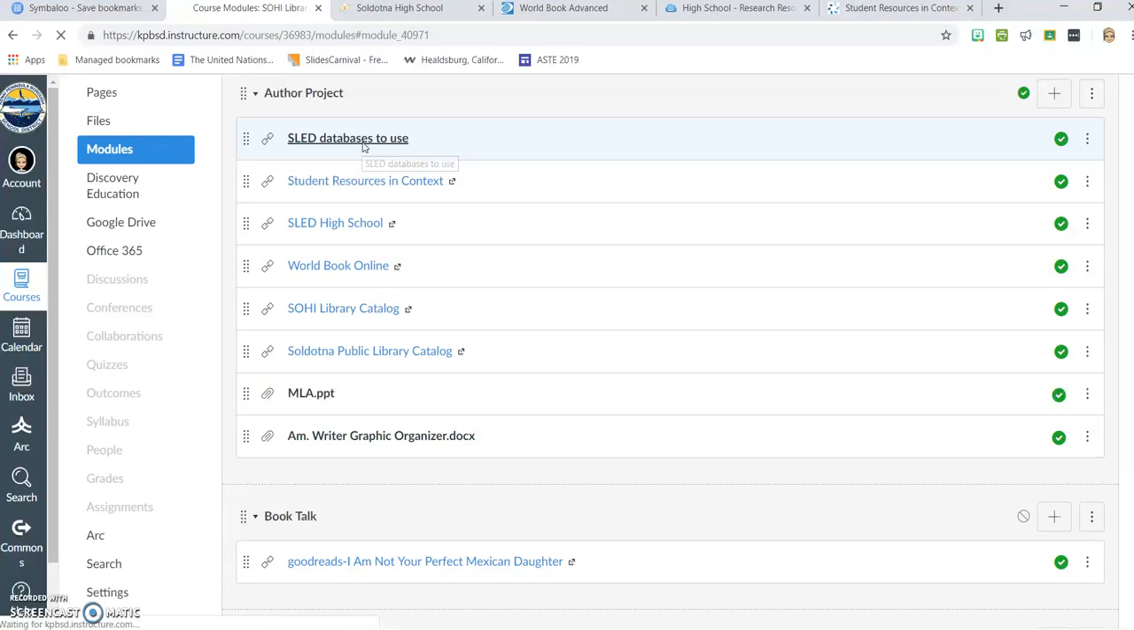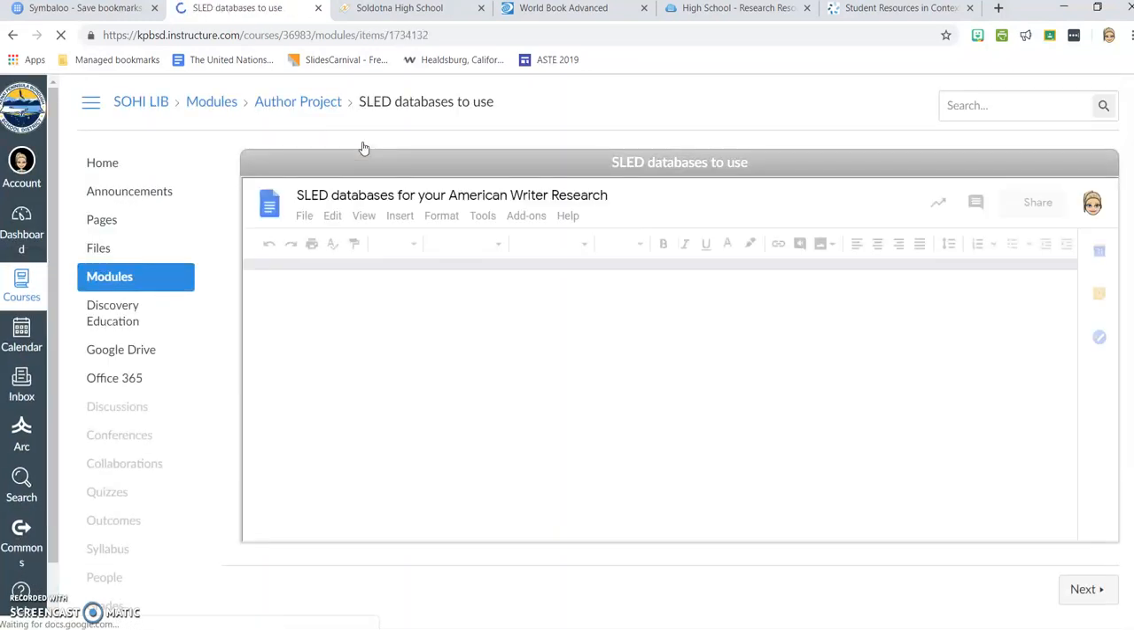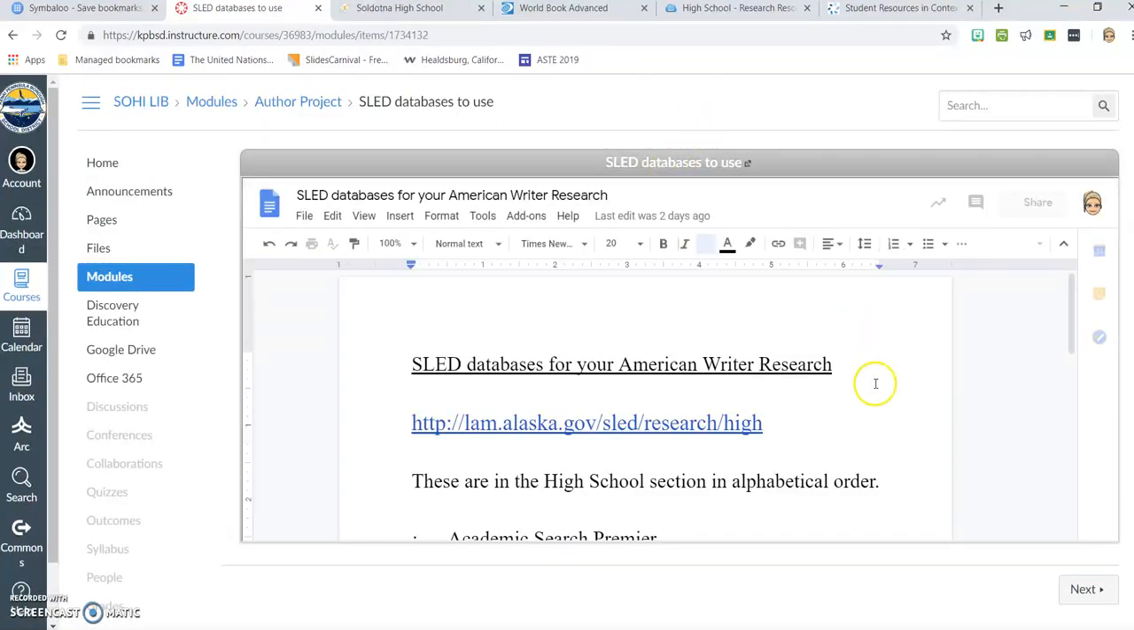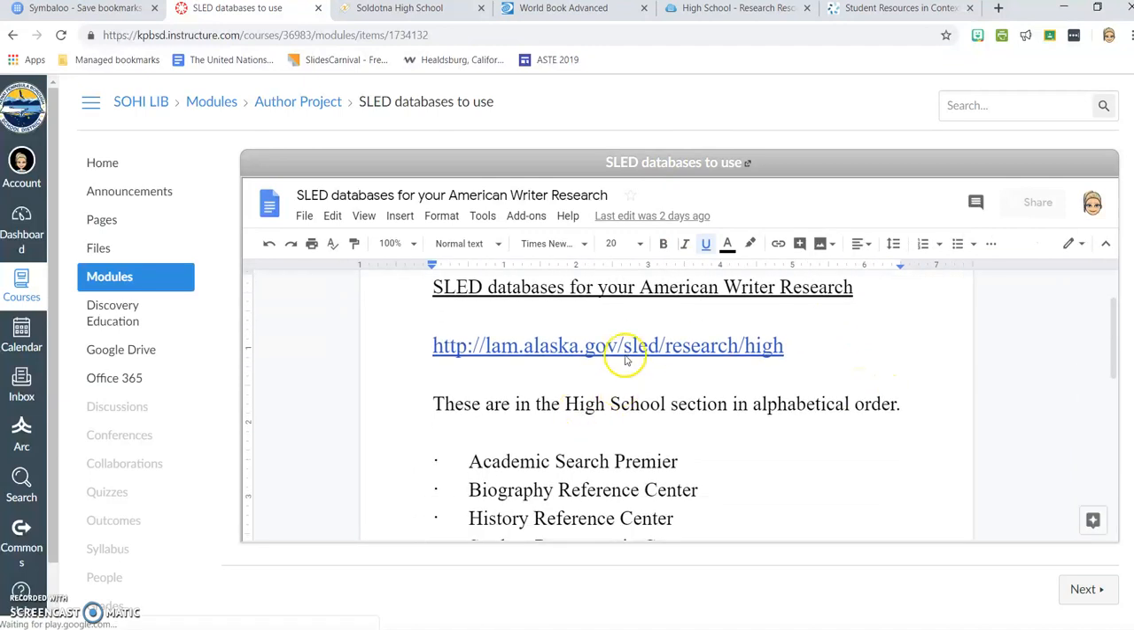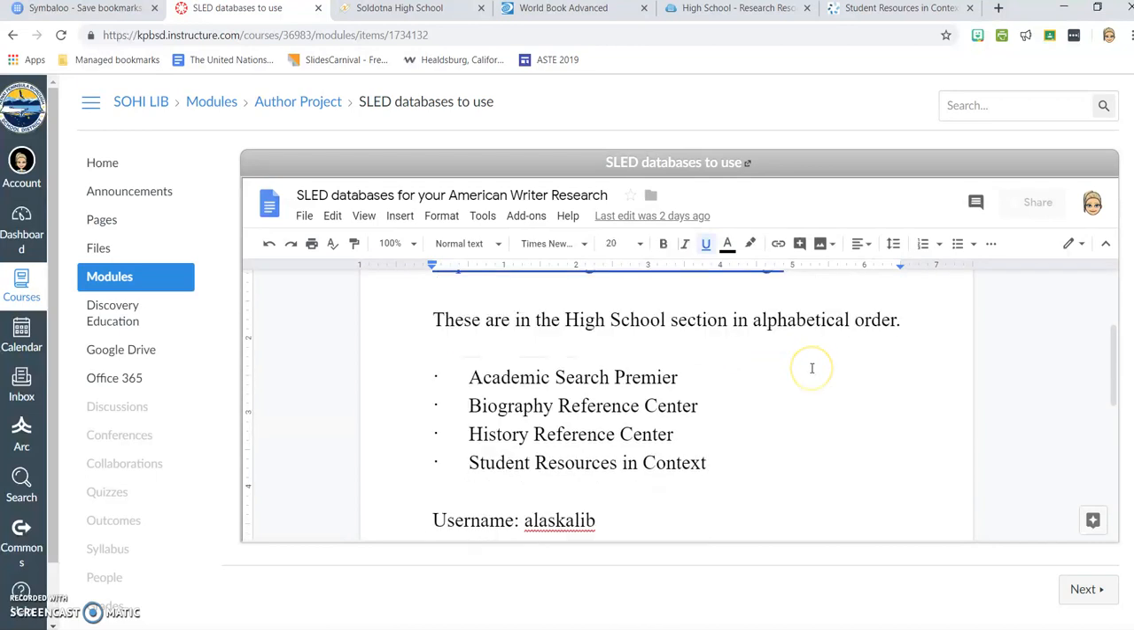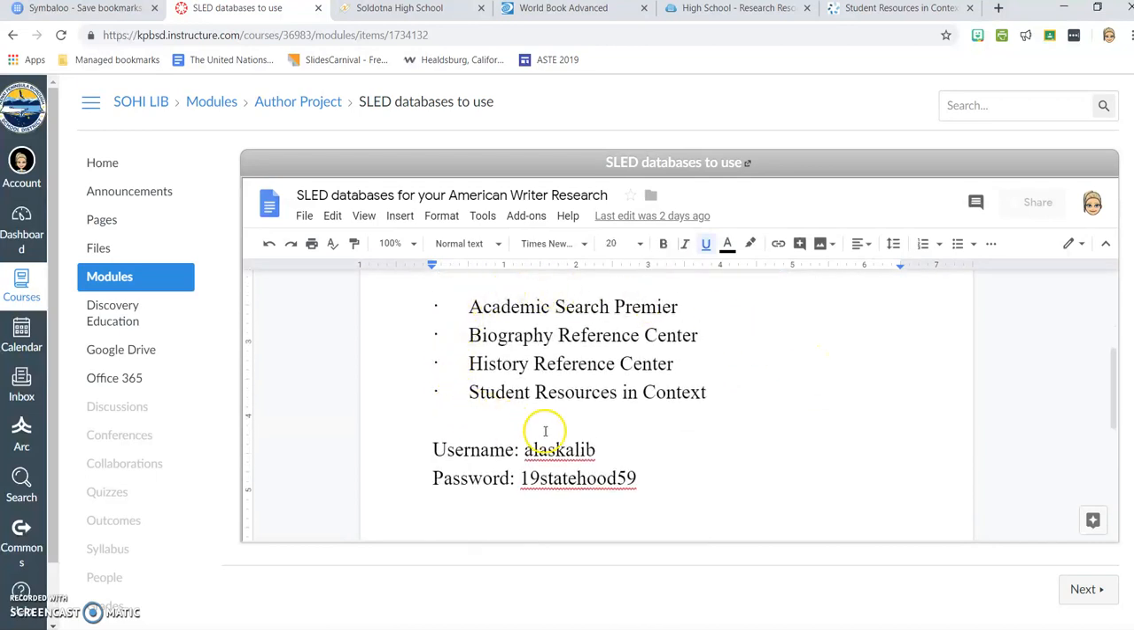The first one is a list of different databases that are available through SLED for you to use. I have the website here. I'll also show you where there's a direct link to it. These are the ones that I think would be really helpful for this project. And if you're using SLED from home, you're going to want to use this username and password to get into that. If you're using it from school, you won't need the username or password.